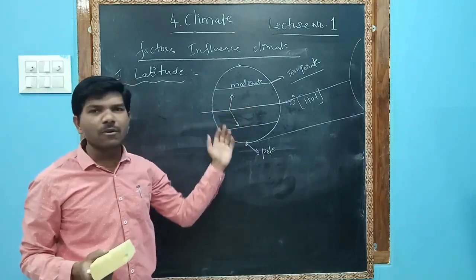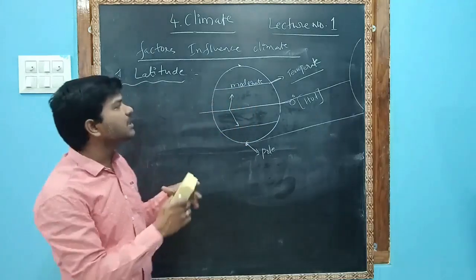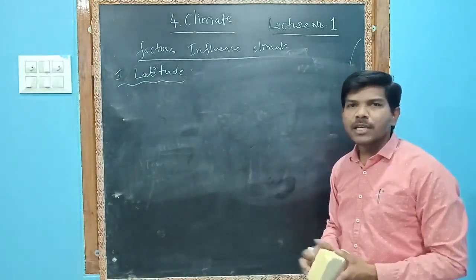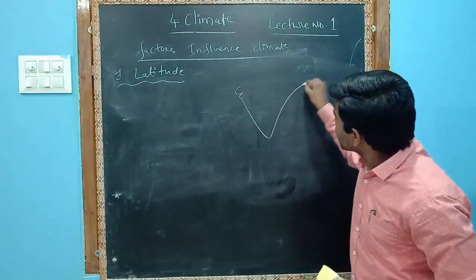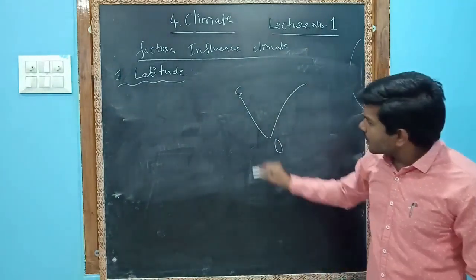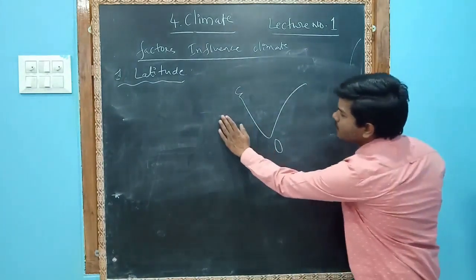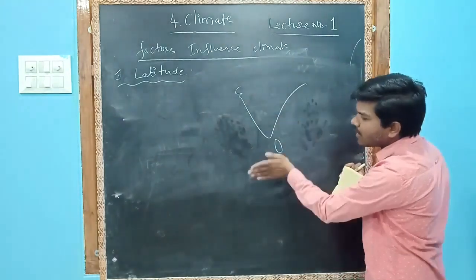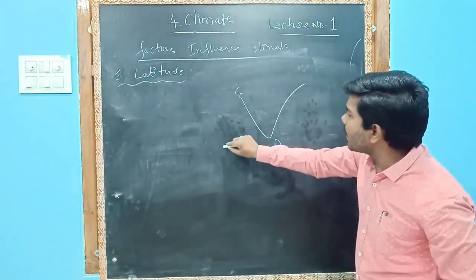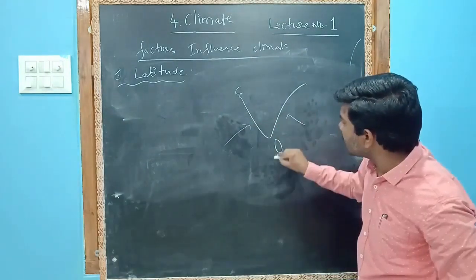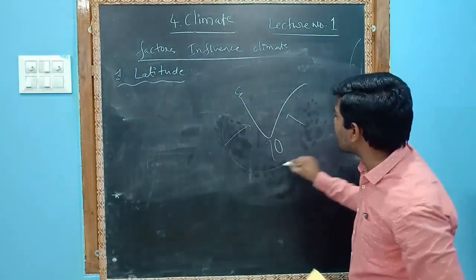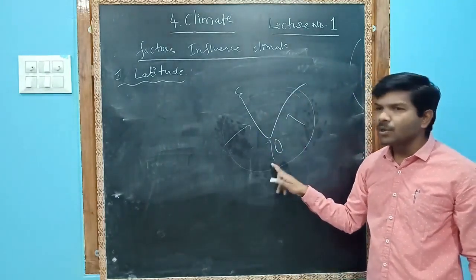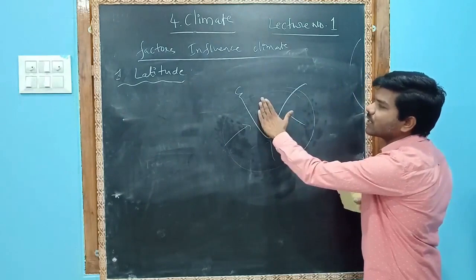Let us see an example. Let us take India. It has sea on three sides, so the sea also influences the climate. The Arabian Sea, Bay of Bengal and Indian Ocean influence this part. These seas and water bodies influence the climate of this region.